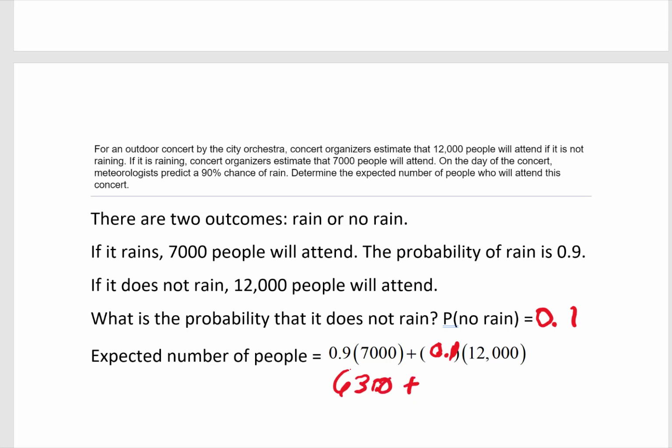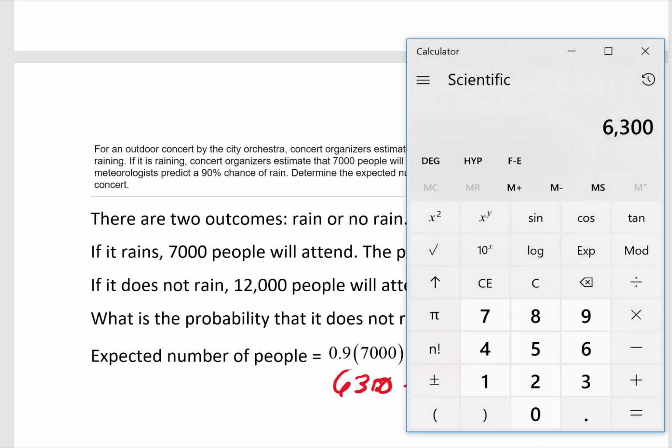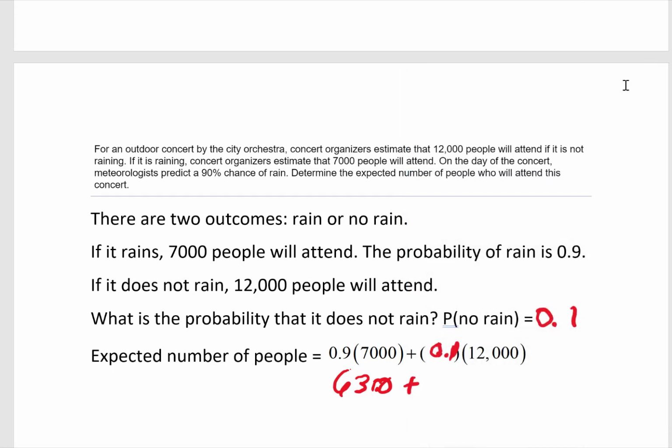And then the number of people I expect if it's not raining is 0.1 times 12,000. 0.1 times 12,000 gives me 1,200. So 6,300 plus 1,200 is going to give me an expected number of concert attendees of 7,500.